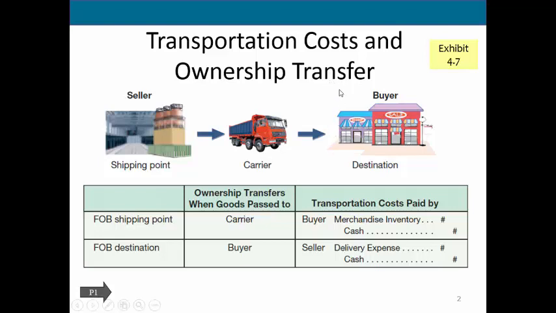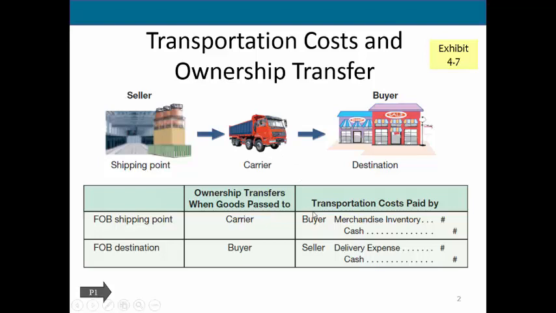So if ownership doesn't transfer until here, who owns it while it's on the road? The seller does. If the buyer owns the goods on the road, they are the ones that are going to pay the transportation costs. So if it's FOB shipping point, ownership transfers here when it's delivered to the carrier. So the buyer has to pay the cost to ship the goods. If the buyer pays the cost to ship the goods, that cost is built into the cost of the inventory.